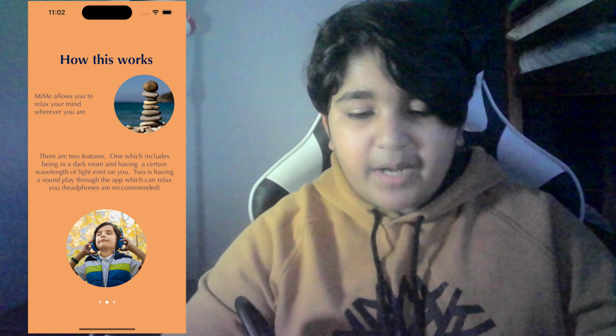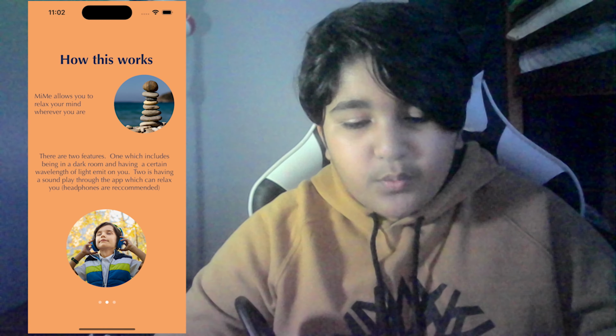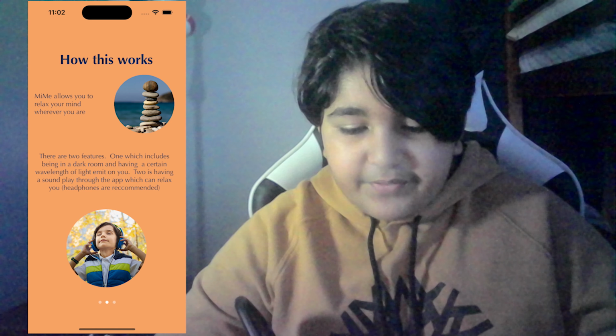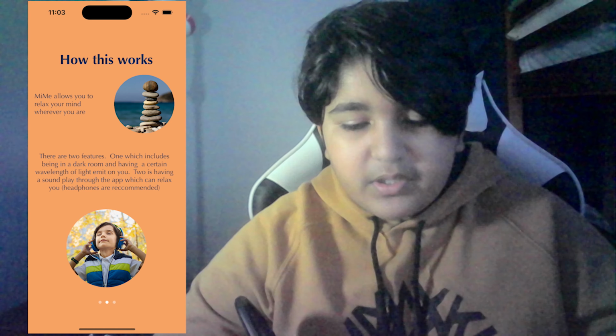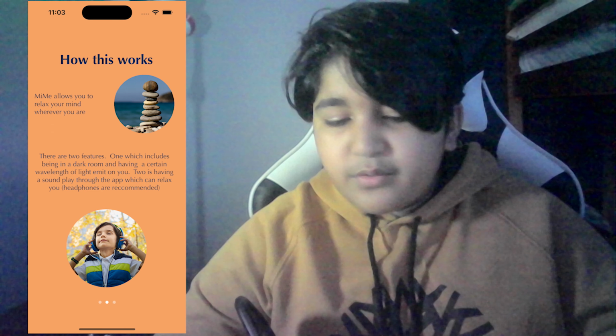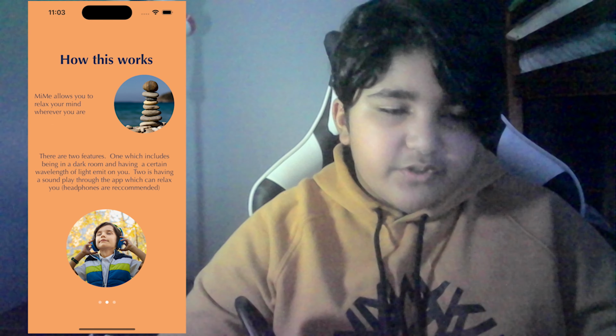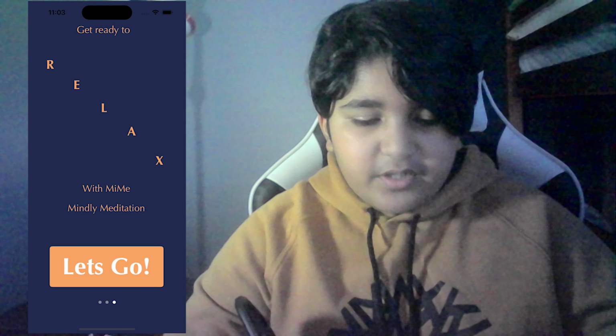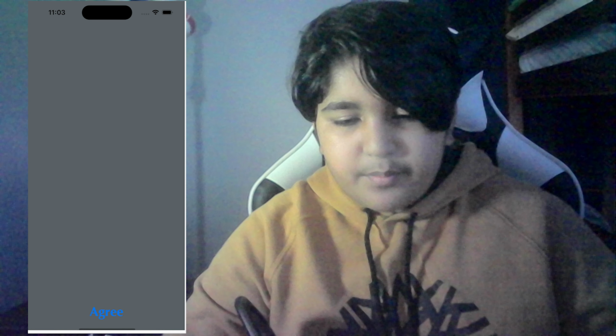How this works, MiMe allows you to relax your mind wherever you are. There are two features. One includes being in a dark room and having a certain wavelength of light emit on you. Two is having a sound play through the app which can relax you. Headphones are recommended. And then a small screen before we get into the app.